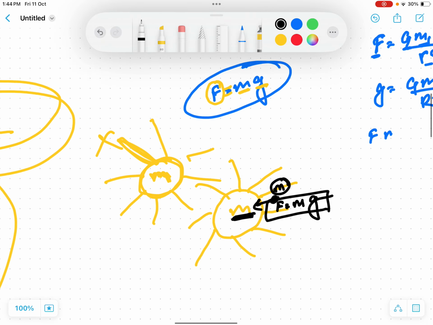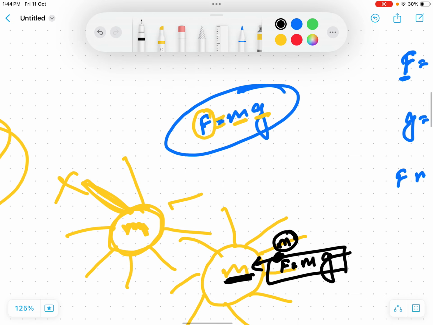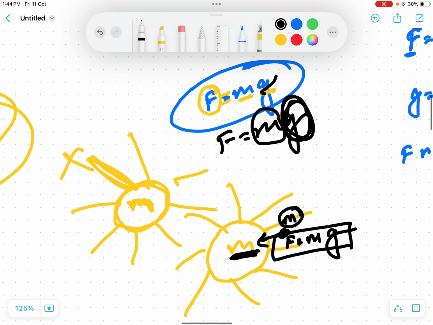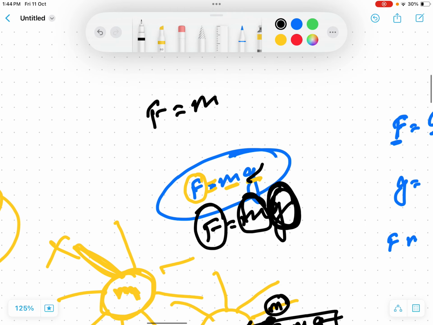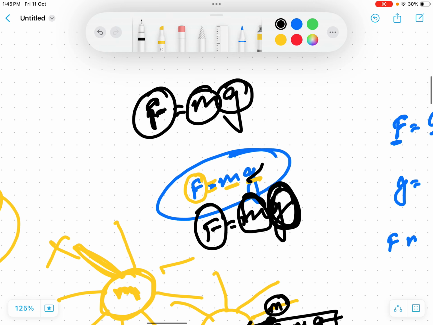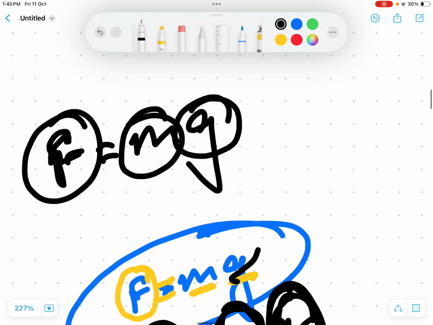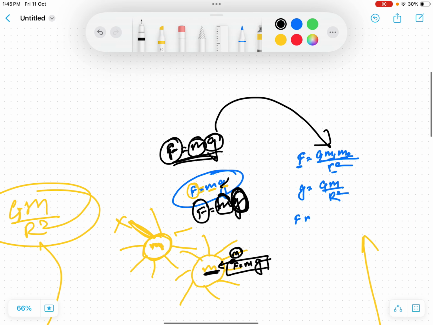So this is very logical, but we don't have to go into very much detail. For competitive exams, we just have to know this formula: F is equal to mg. But when you get into depth, we find that due to this gravitational field, if there is a mass m in this gravitational field, then it experiences a force. So it simply says that if there is any mass in a gravitational field, then it must experience a force. Even if we go in depth, this is just a modification of this formula.